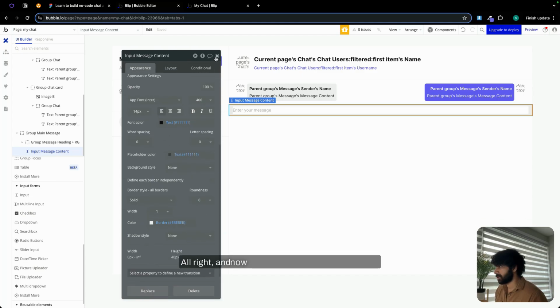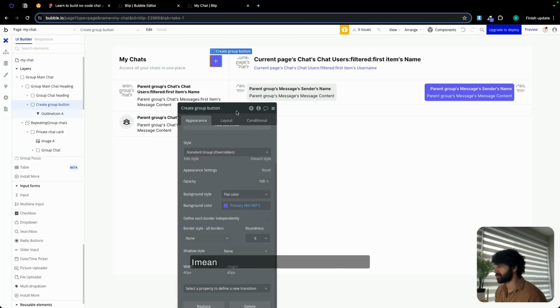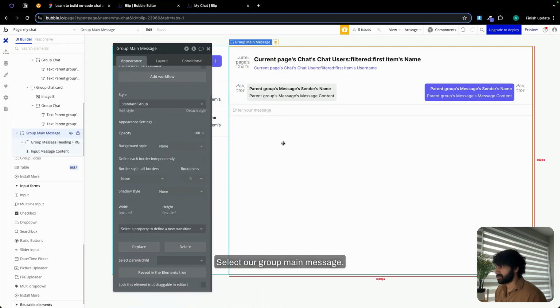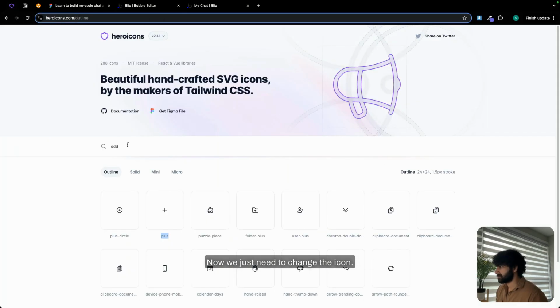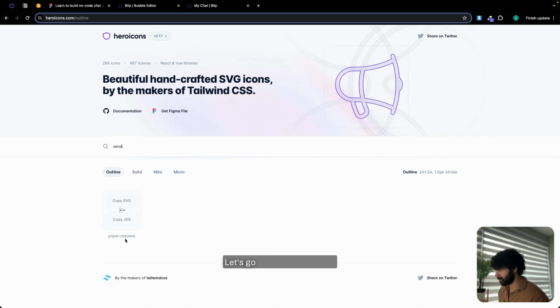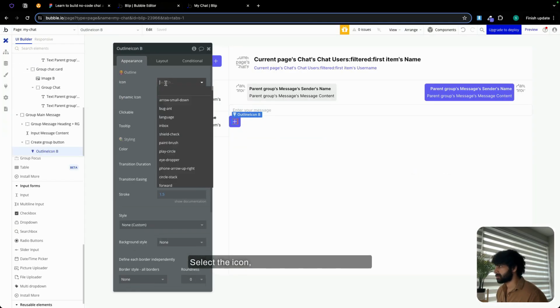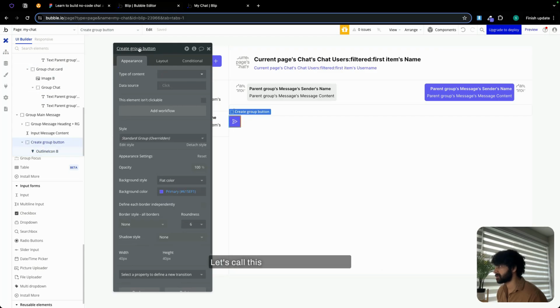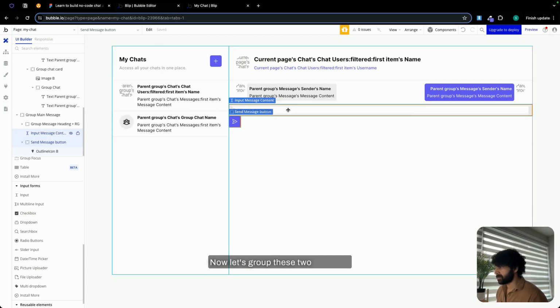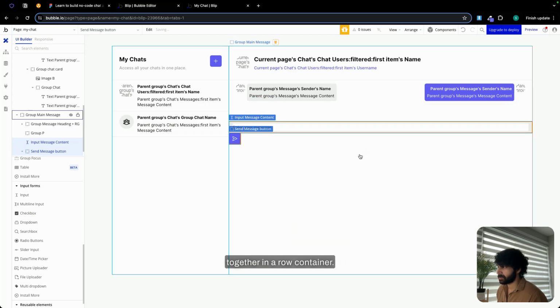All right. And now I'm just going to copy this group. This button, which is basically a group. Select our group main message. Right click, paste. Now we just need to change the icon. So this is going to be, let me see. Let's go with paper airplane. Select the icon, paste the name. There we go. Let's change the name of this. Let's call this send message button. Now let's group these two elements together in a row container.